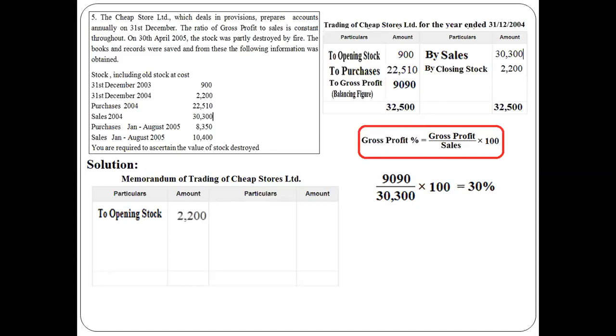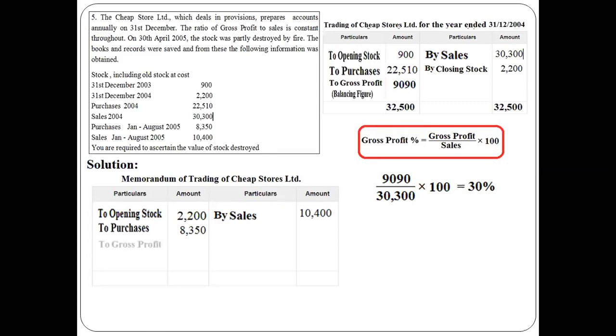Next, we take purchases. What is the value of purchases till the date of fire? That is 8,350. Next, sales up to the date of fire are 10,400. So we have taken sales of 10,400.